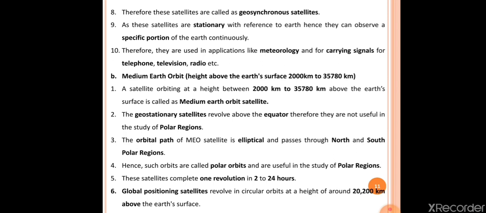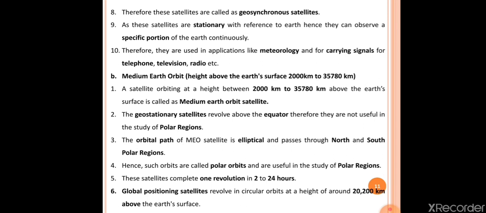The second point here is, the geostationary satellites revolve above the equator, therefore they are not useful in the study of polar regions. Okay, so geostationary means high Earth orbit satellite. High Earth orbit satellites appear to be stationary, and they are in the equatorial plane. That's why they are not used in the study of the polar region.